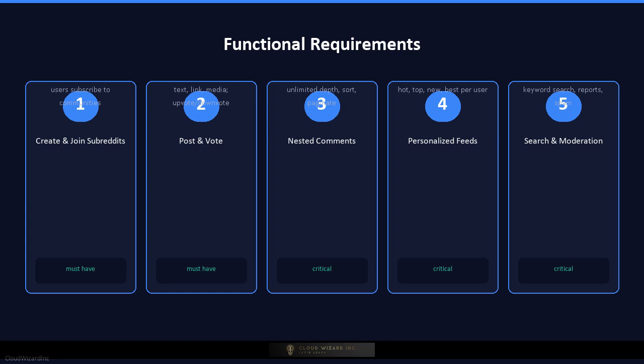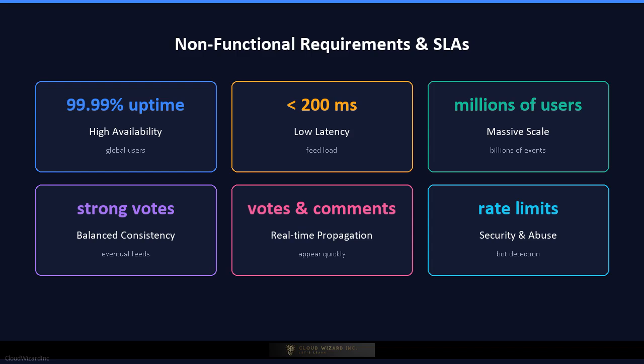Sixth, search must support keyword search across posts, comments, and subreddits, with filters for time and community. Seventh, moderation must support subreddit moderators, admin tools, reporting, and spam detection. These capabilities define the user experience. Now the non-functional requirements. Availability is critical because users globally expect Reddit to always be online.